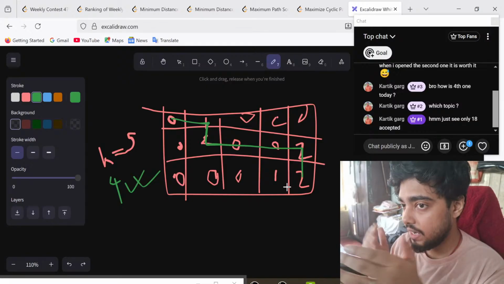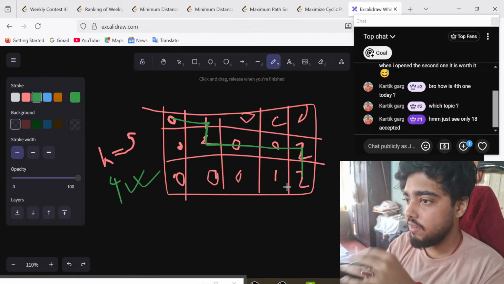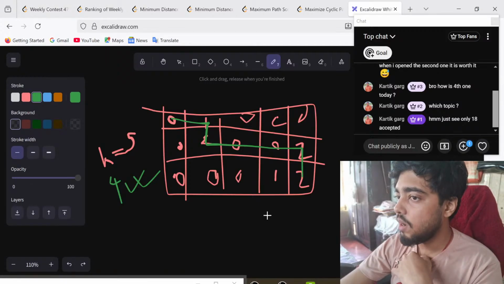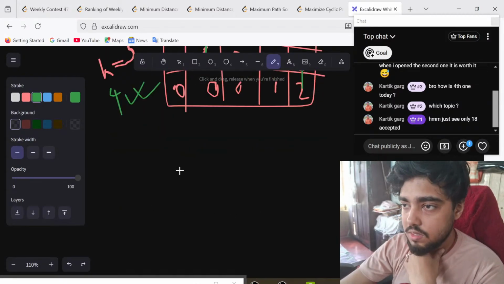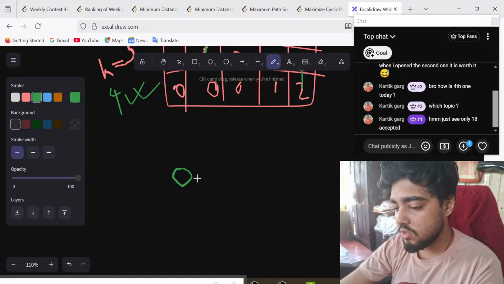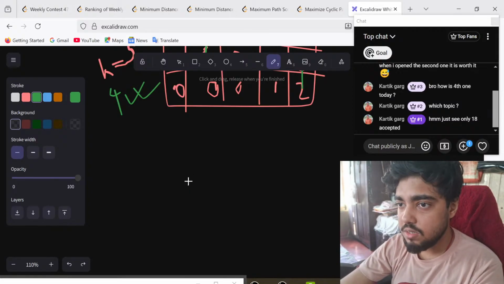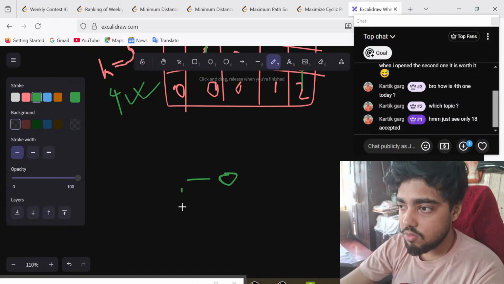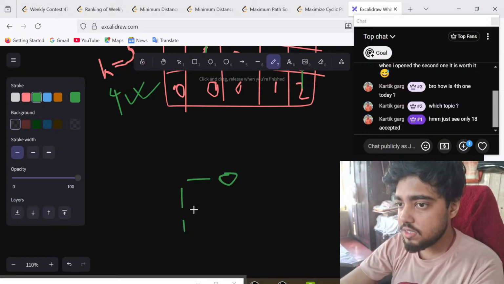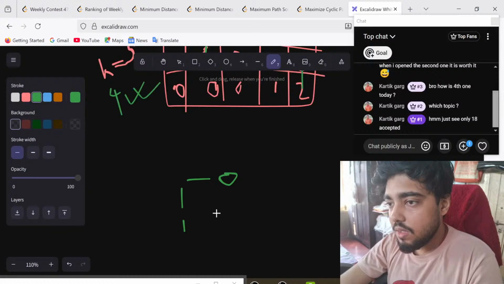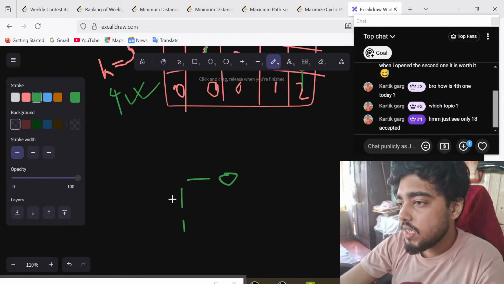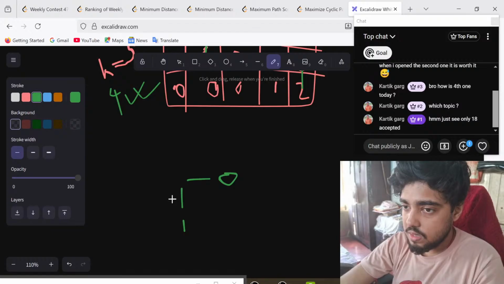The greedy way is, let's say I'm at any position, and what are the possible values that I can move on to? This is 0 or 1, correct? But do you understand why this greedy is not possible for us?